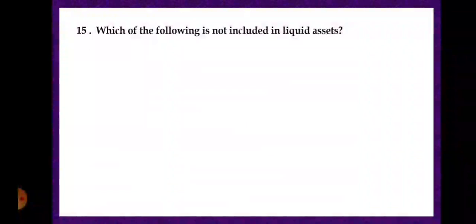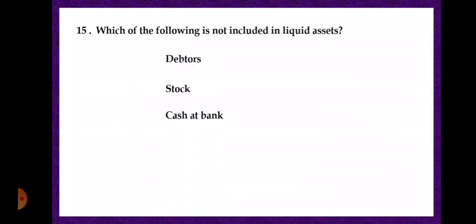Next, which of the following is not included in liquid assets? Number 1, debtors. Number 2, stock. Third option, cash at bank. Fourth option, cash in hand. And the correct answer is stock. That means stock is not a liquid asset.